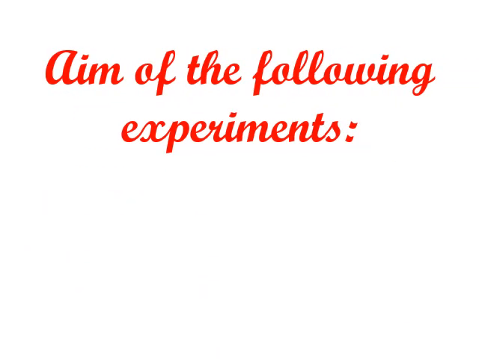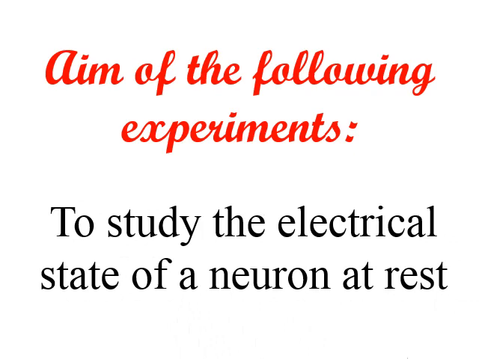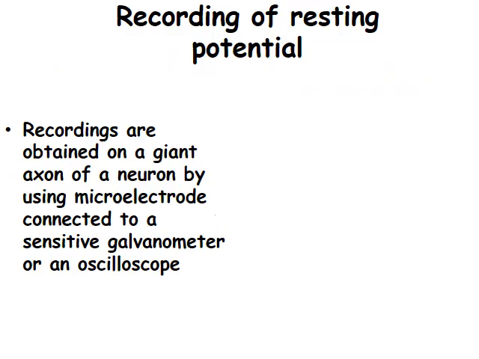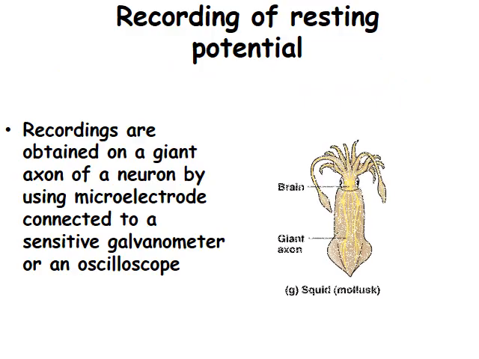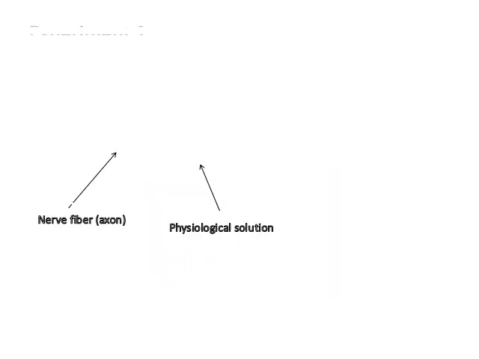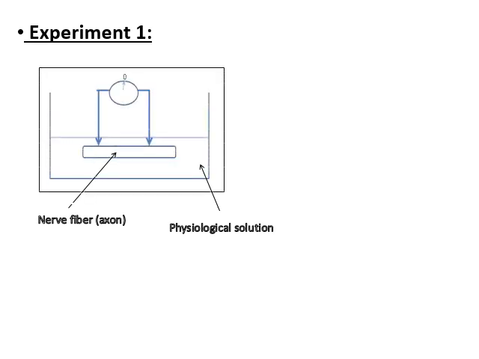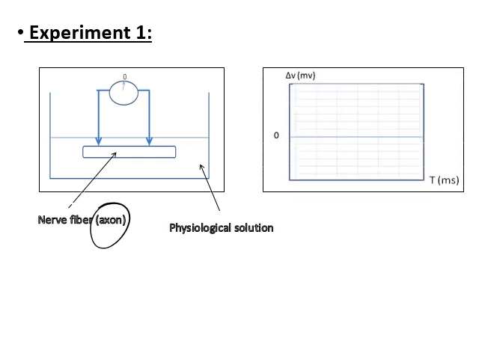The aim of the following experiments is to study the electrical state of a neuron at rest. Here we have recording of the action potential. Recordings are obtained on a giant axon of a neuron by using microelectrodes connected to a galvanometer or, mainly, an oscilloscope. Here we have experiment number 1. We have a nerve fiber, the axon, and here we have a physiological solution. And here we have the oscilloscope.